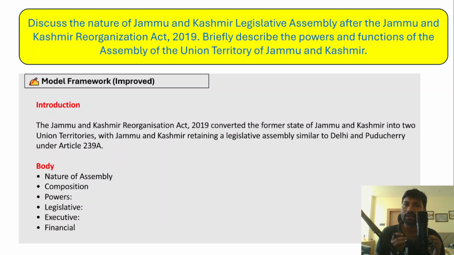And remember that after the Jammu and Kashmir Reorganization Act of 2019, the Union Territory of Ladakh has been created without a legislature, but Jammu and Kashmir is also a Union Territory with a legislature. Right? So I hope you have understood this question.